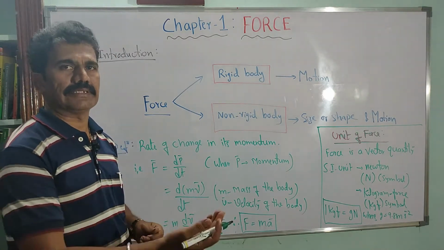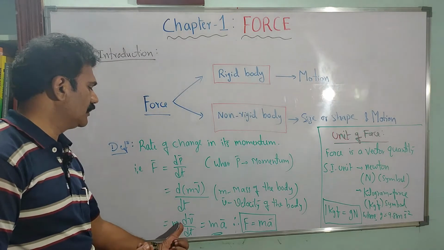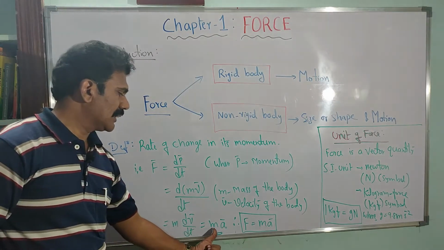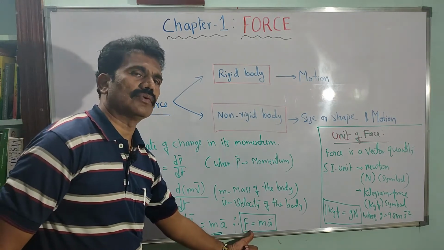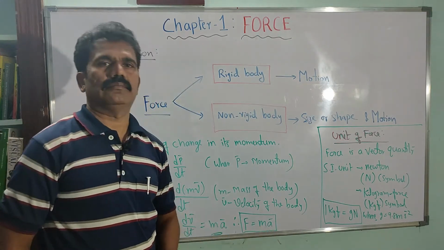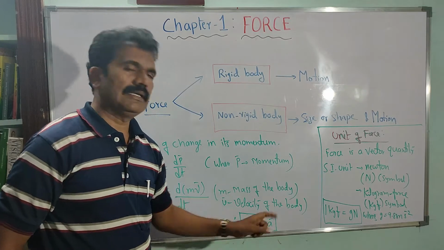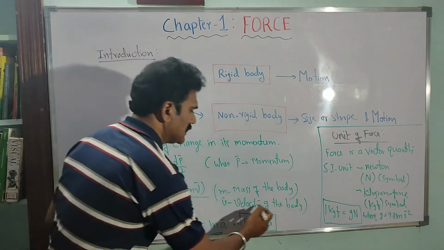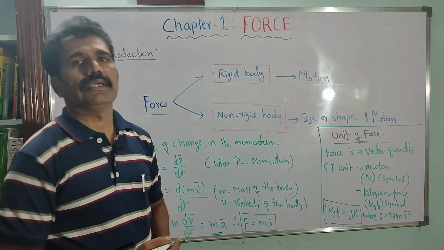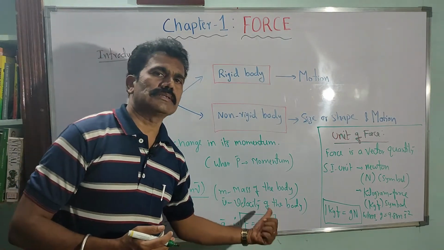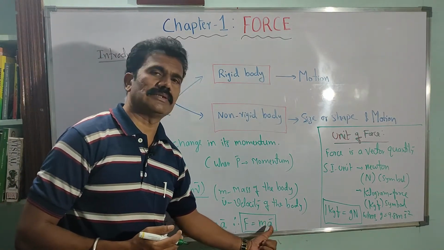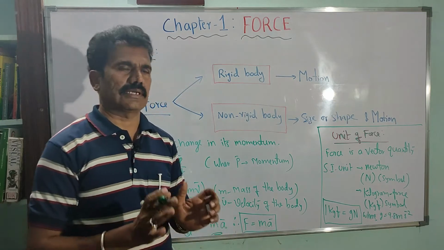So m into dv by dt is m into a bar. We get the equation for force as m into a bar, the product of mass and acceleration. This is the very familiar Newton's second law: force is equal to mass into acceleration.